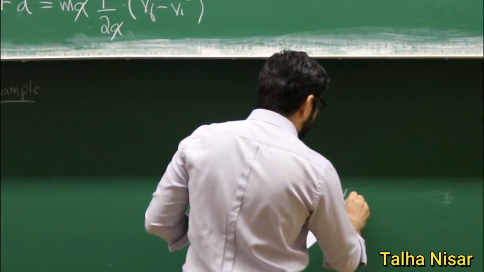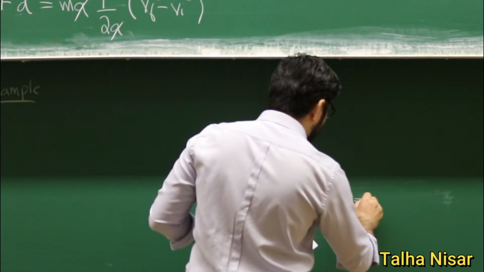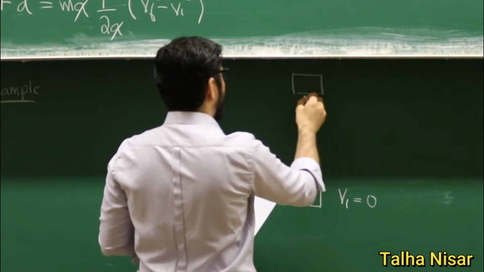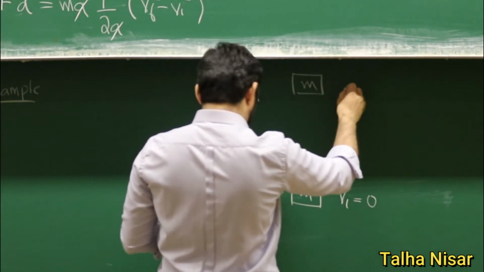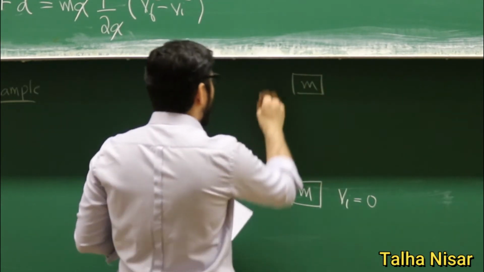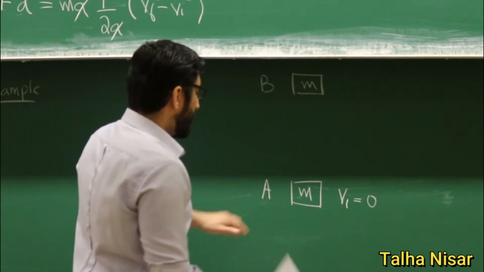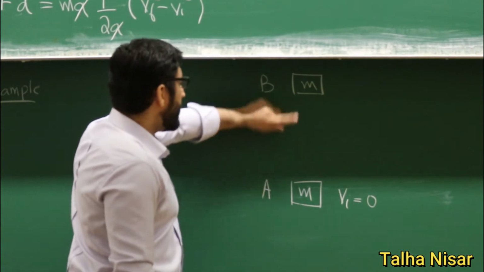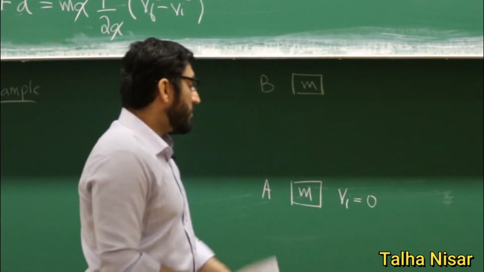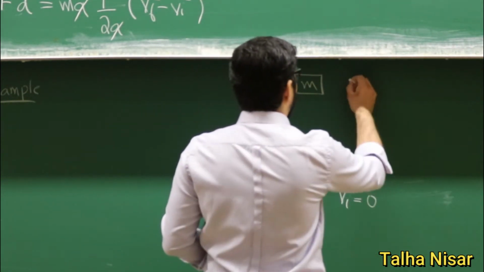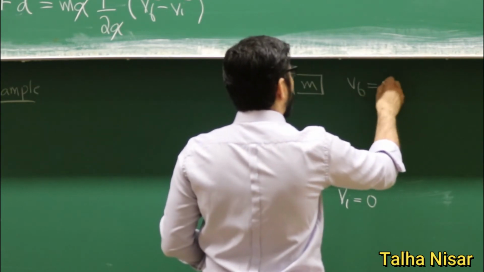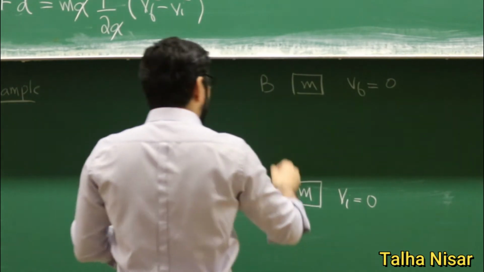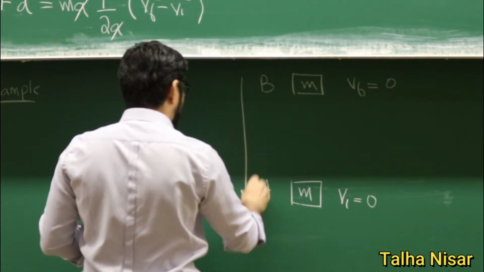Initially its velocity Vi is 0, and finally some person lifts this object from point A to point B. So initially the velocity was 0 and finally the velocity is also 0. And this is the height.